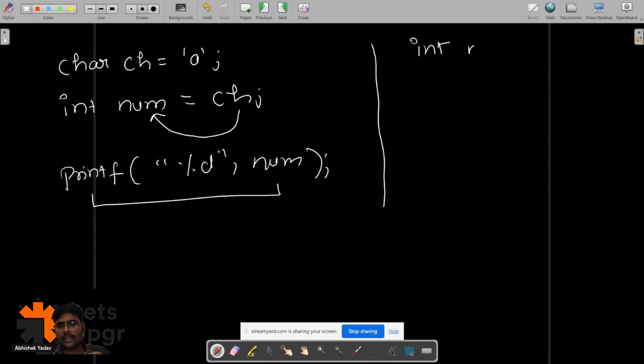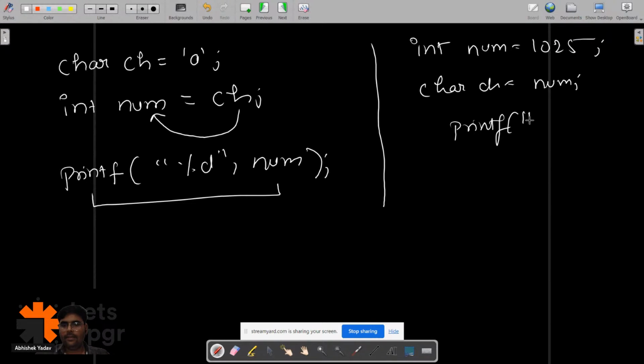But the second scenario is what? int num is equal to 1025, char ch is equal to num, and we have printf of %c, ch. In this scenario, we are getting some random value, and that random value is a garbage value.